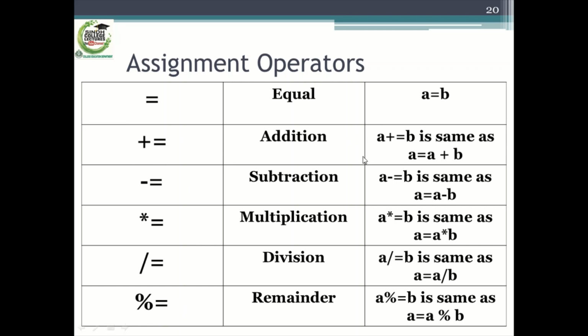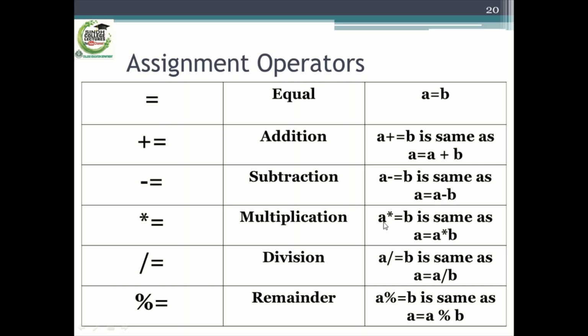A plus assignment operator B is the same as A is equal to A plus B. This is the compressed form of this expression, and the result of both is the same. A minus assignment operator B is the same as A assigned A minus B.